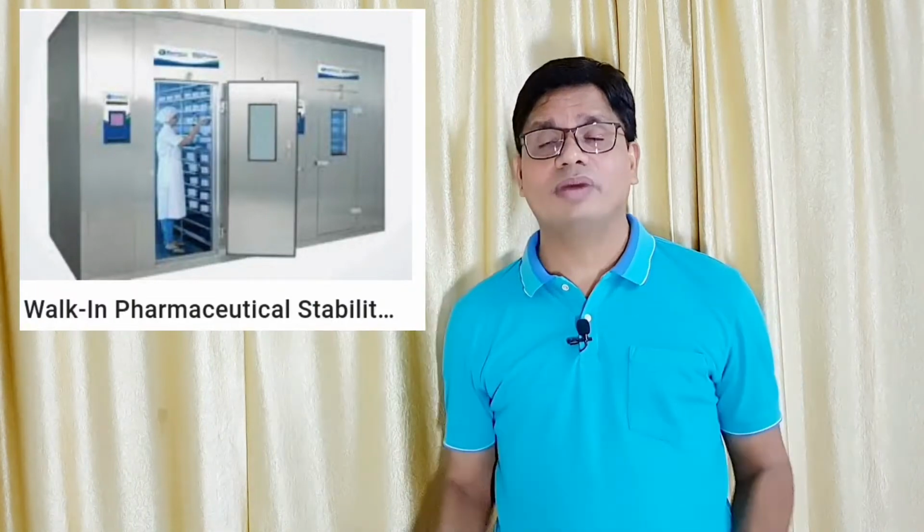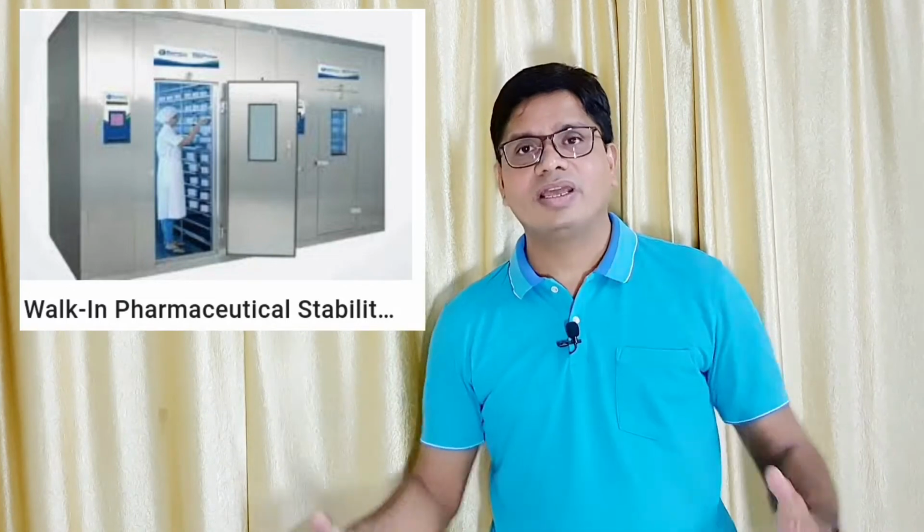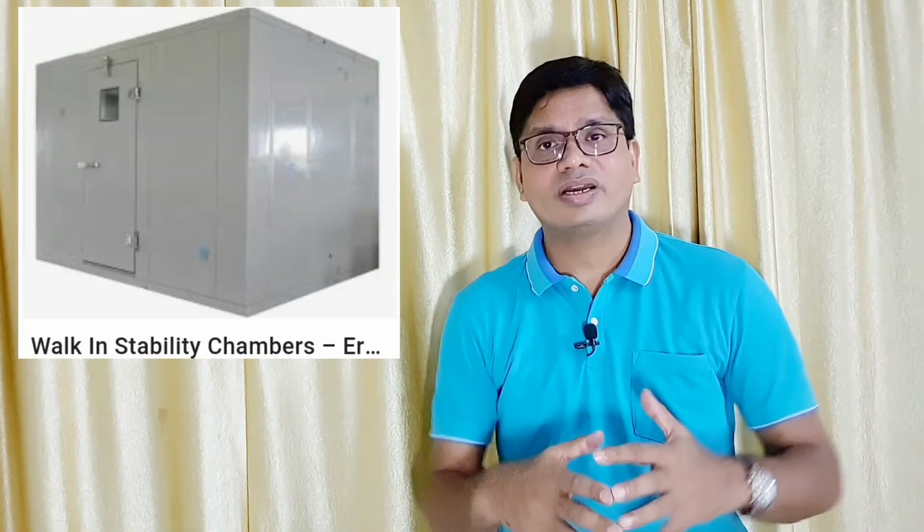Here the supplier will arrange the instrument. He has to commission and install the instrument. For example, if you want a walk-in stability chamber, he will install the walk-in stability chamber in his premises. Then you can go to the supplier and check. Say you require a 50,000 liter walk-in stability chamber.